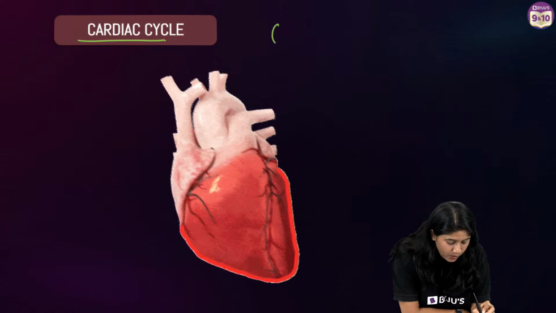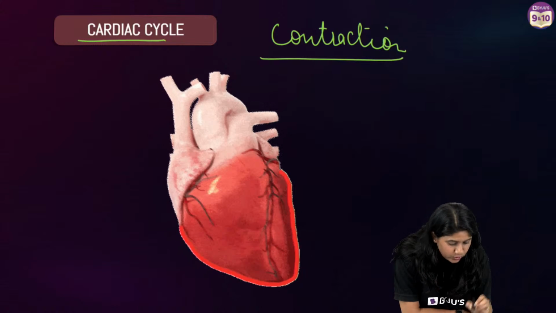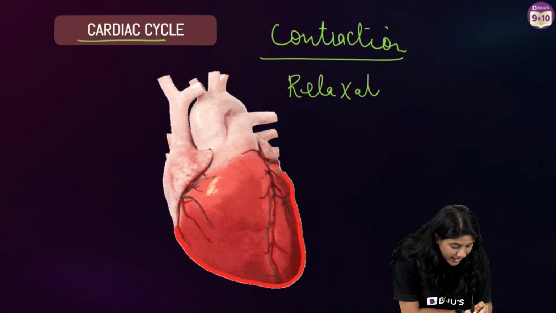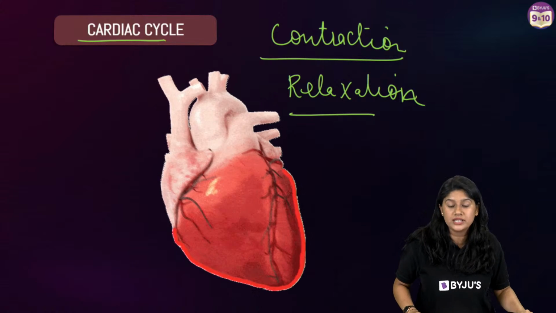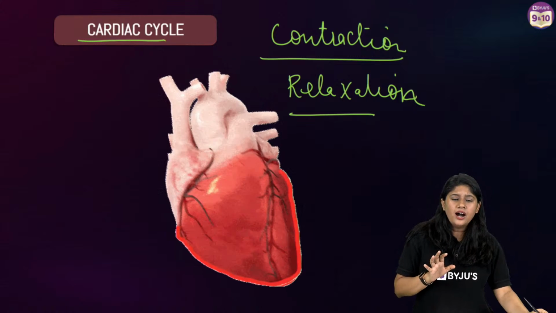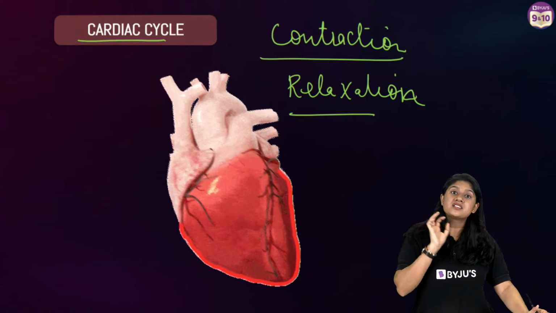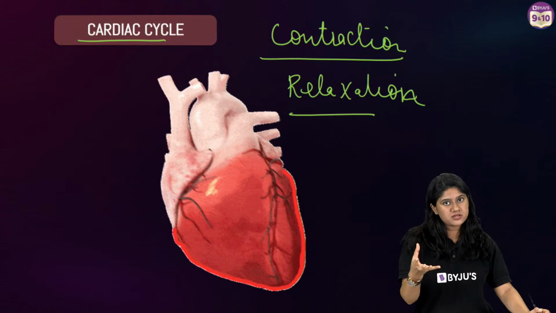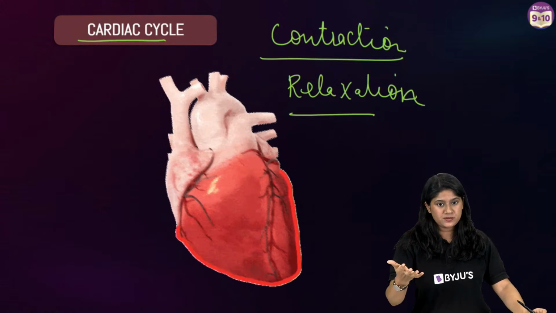So when we see the contraction happening, and when we see the relaxation happening, we have a scientific term for these. For the diagrams, you don't have to worry, because I think CBSE will not be asking you to draw diagrams now. They will be giving you picture-based diagrams and then asking you questions.